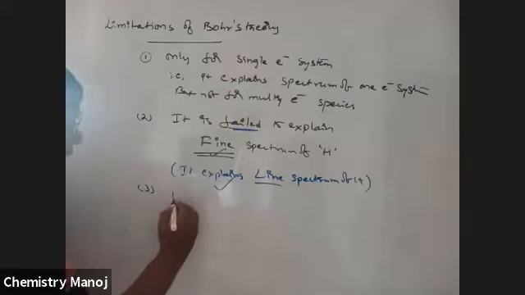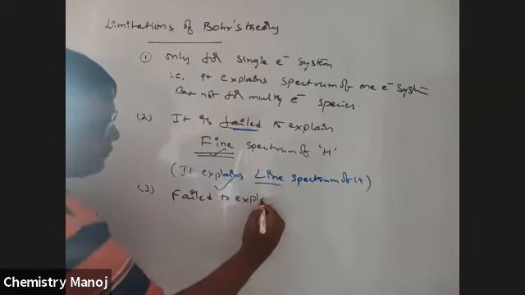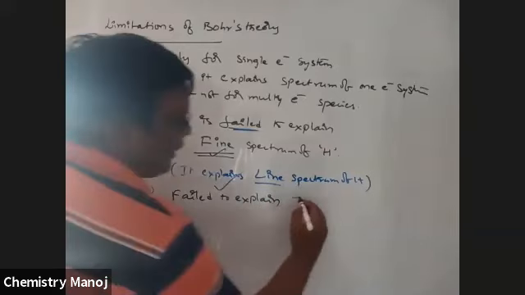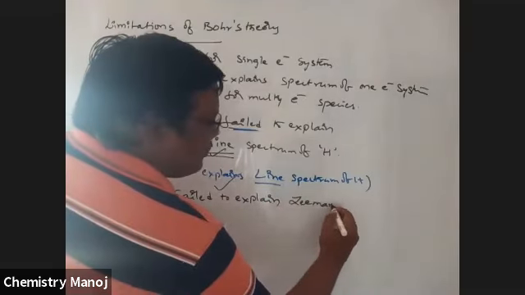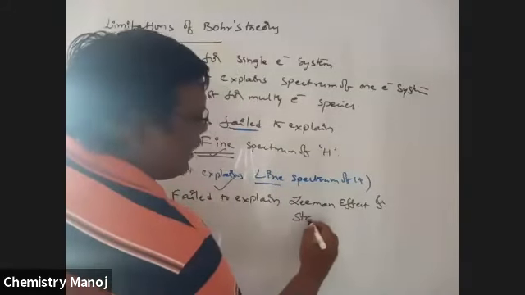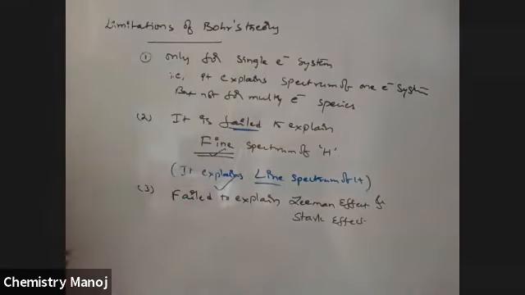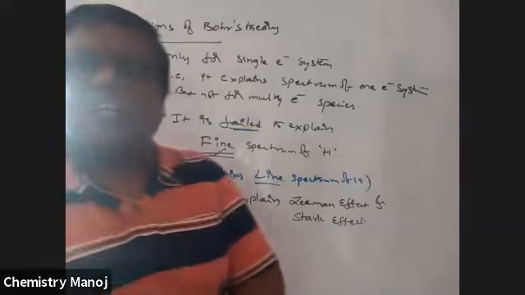It is failed to explain the Zeeman effect and Stark effect. So what are the Zeeman effect and Stark effect?